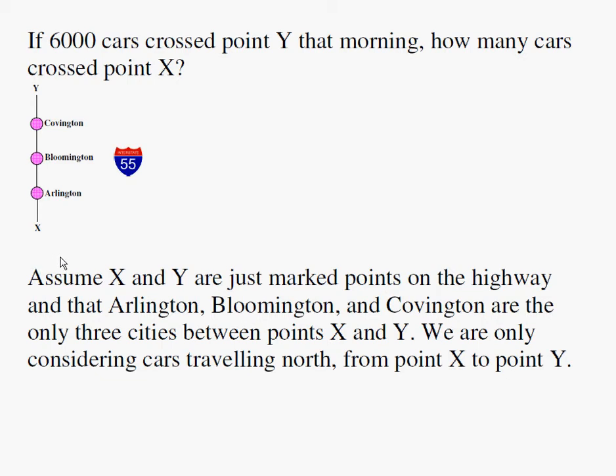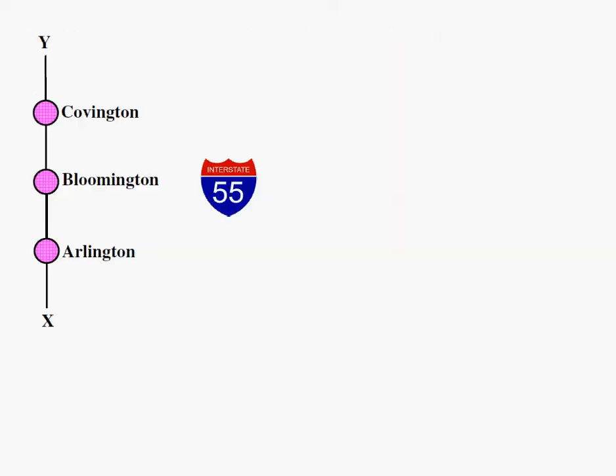We have a few assumptions. X and Y are just marked points on the highway, and Arlington, Bloomington, and Covington are the only three cities between points X and Y. Cars are only traveling north, and there are no other exchanges taking place between points X and Y. The three exchanges that are taking place are at Arlington, Bloomington, and Covington. So let's work on the solution to the problem, just one solution.